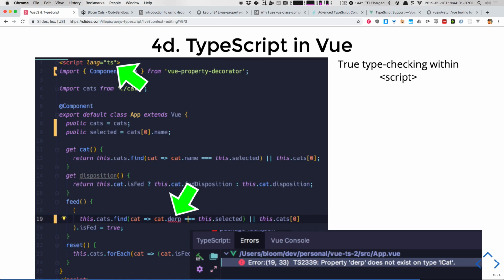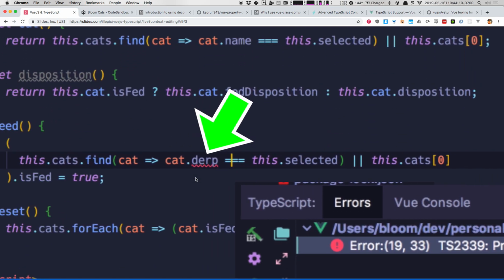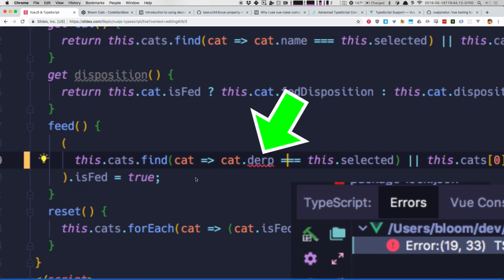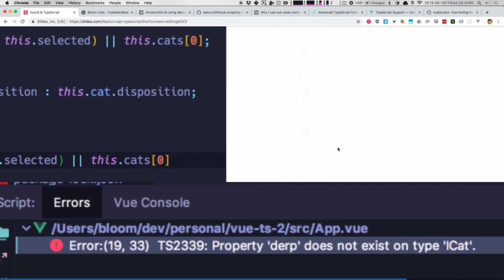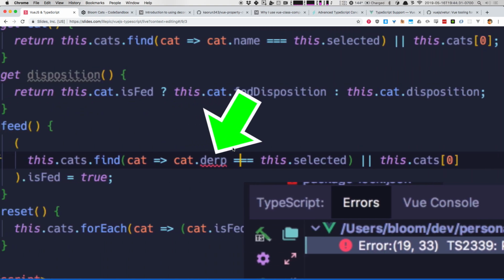Laying TS, this is our cat feeder. Now I want to zoom in here really quick because this is the big takeaway. I'm writing code. I'm trying to access a key that doesn't exist on my cat. Now normal JavaScript doesn't care. It's like, cool, I guess I'll access this. And my TypeScript runtime checker in my JetBrains IDE is like, whoa, I don't know about derp. You haven't told me about this. Why are you trying to get to this?